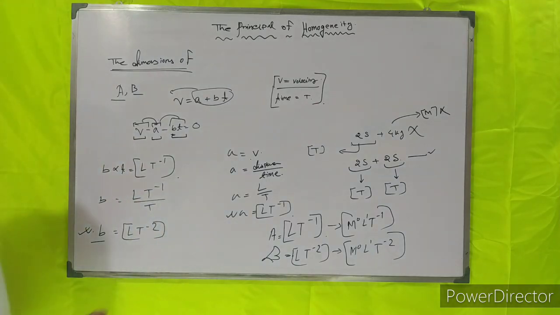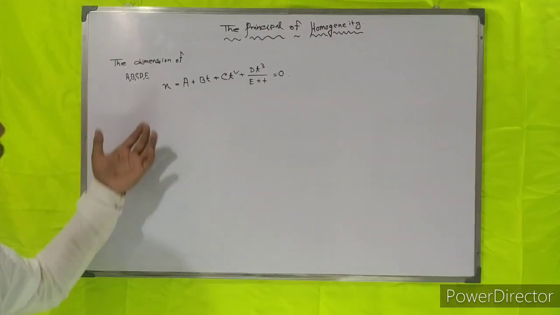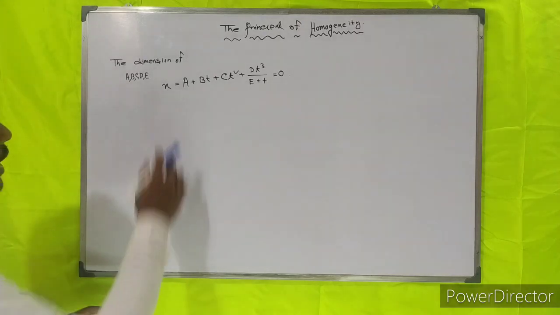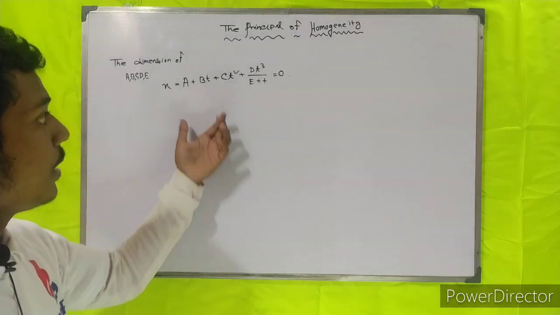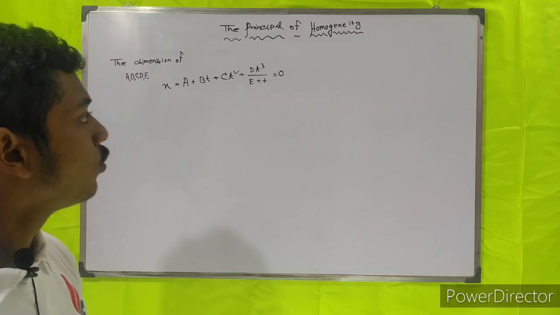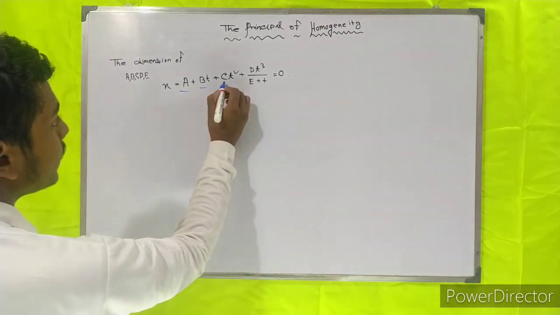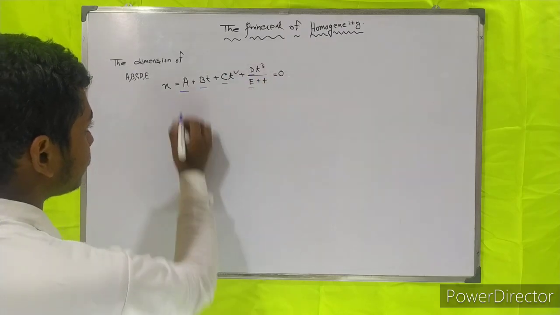Now let's move on to another type of question. We will find the dimension of a, b, c, d, e in this equation. X is equal to a plus bt plus ct square plus dt cube by e plus t. Now you can find the a, b, c, d, e.